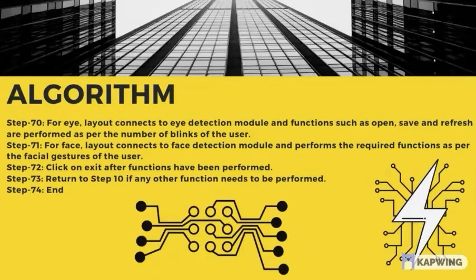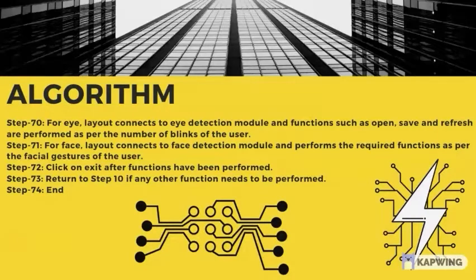So step 71 and 72, you can see the eye detection, the blinking detection, or any detection, we are performing the same operations. In the face layout, we connect our face detection module. For the emotion detection module, connect the emotion detection file. For the hand detection, we go to the air gesture file. And all of this goes on until the user stops the application.